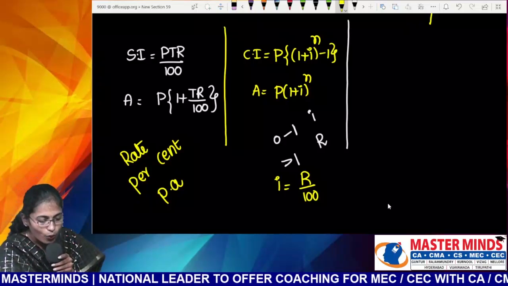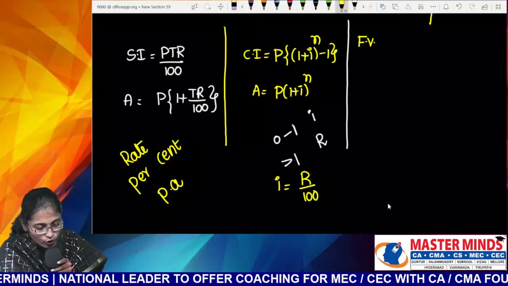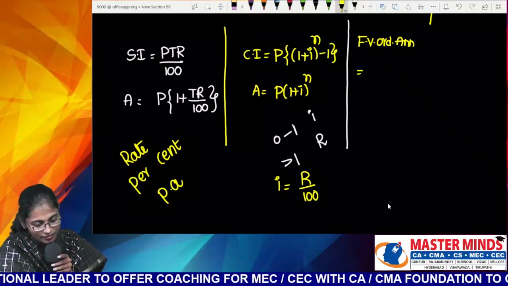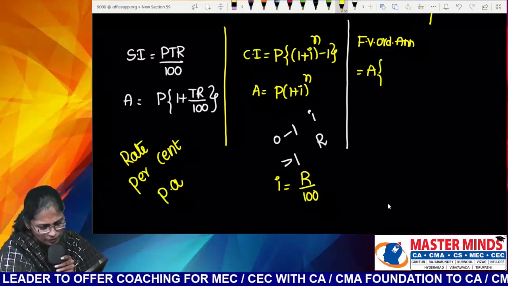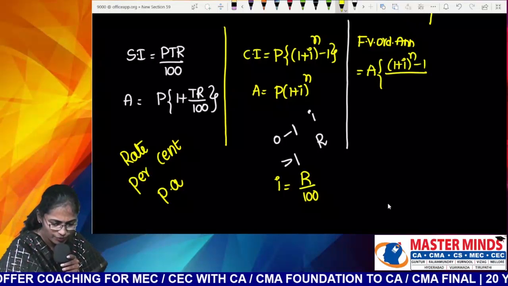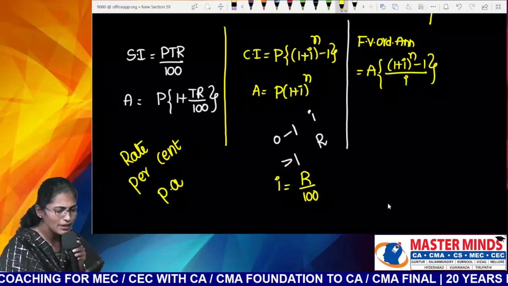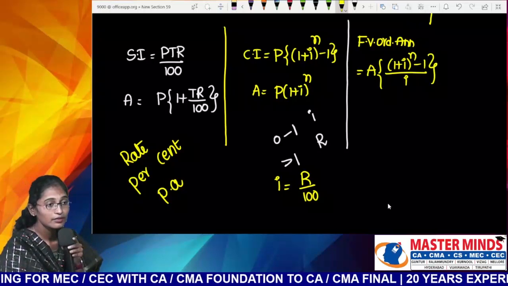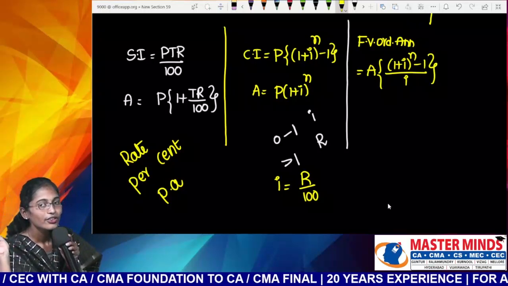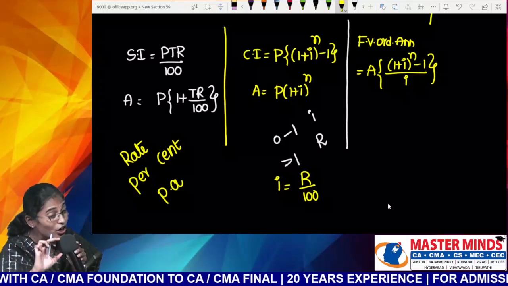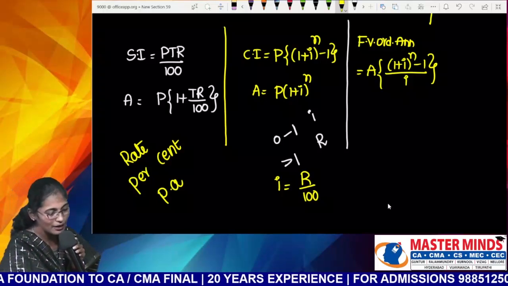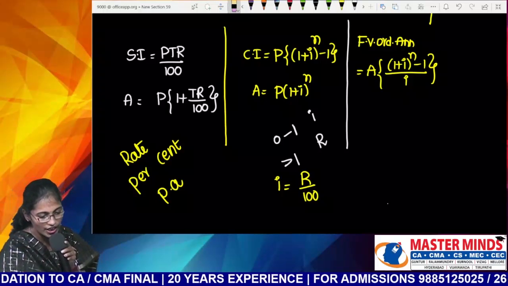Now, Nana, what is the formula for future value of ordinary annuity? A into, tell me. Let me write down the formula so that you can read it out. A into 1 plus I whole power n minus 1 by I. The only difference between ordinary annuity and due annuity is the extra multiplication by 1 plus I. Guys, everybody please read out the formula for future value of ordinary annuity.